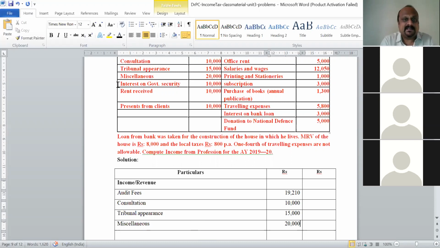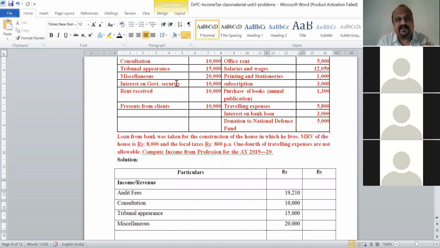Okay, then interest on government security. What is interest on government security? See, he has invested in some government bonds or something like that, through which he has received 10,000 rupees. So if you observe here, this interest, of course, maybe it is an income to him, but this cannot be considered under the head of PGBP. See, interest on government securities comes in income from other sources.